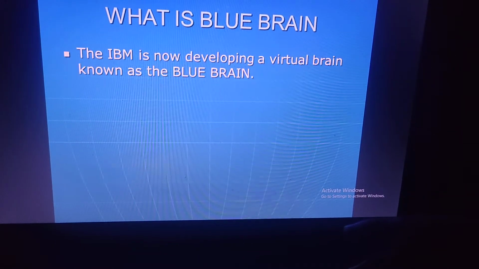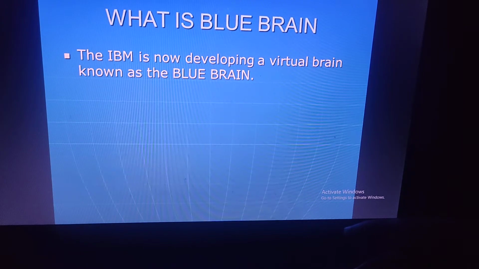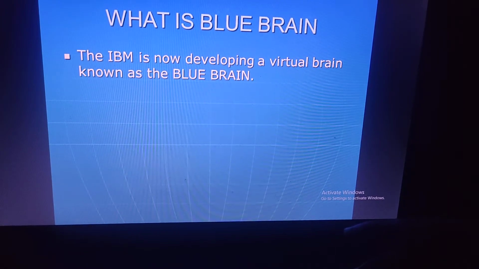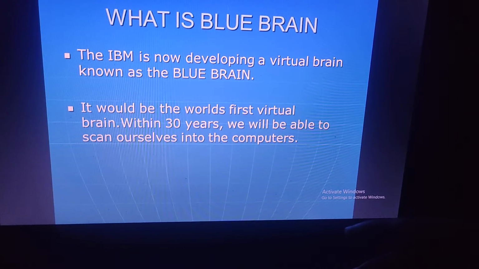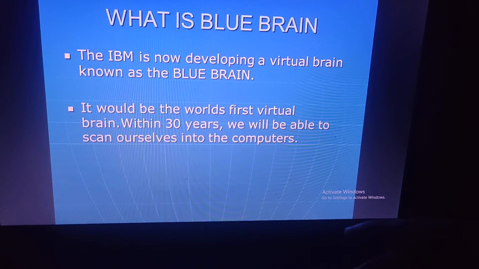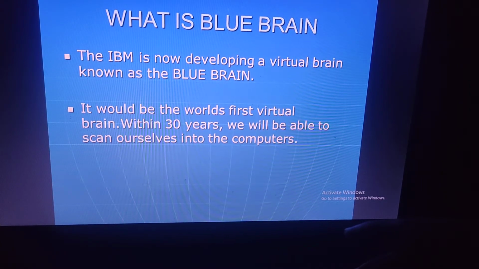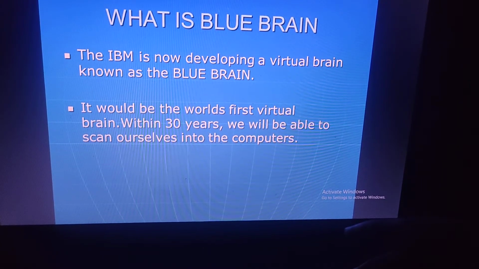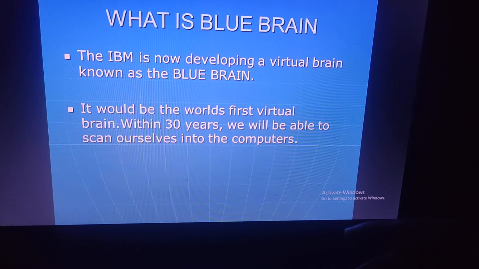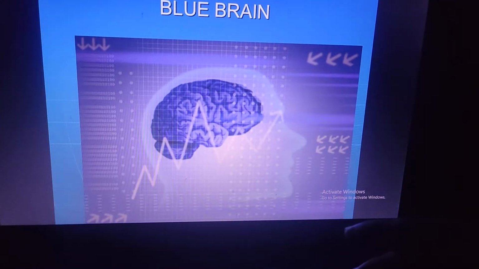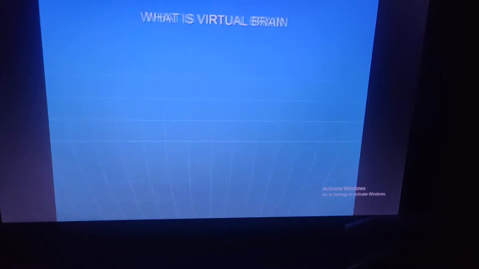IBM is now developing a virtual brain known as Blue Brain. It would be the world's first virtual brain. Within 13 years we will be able to scan ourselves into the computer. Here are some pictures which I have provided.